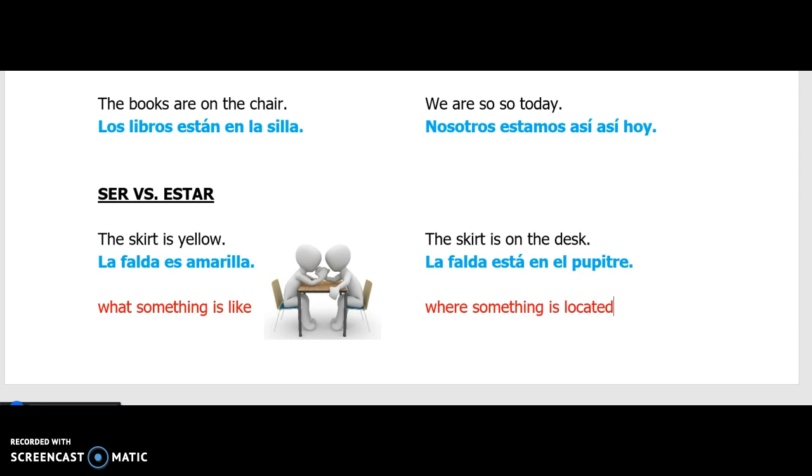We're going to do more examples with these because there's some more stuff that goes along with ser and some more stuff that goes along with estar. But right now, our focus is going to be the difference between what something is like, physically, what it looks like on the outside, it being yellow, and where something is located. Its location in that moment in time. Not where it's from originally, but where it's located right now. We'll do some more practice with this later, and this is a preview of things to come, but just FYI, this is coming at you. Your focus right now should be to understand the difference between what something is like and where something is located. We're going to throw the other forms of ser and estar at you later on in the year.